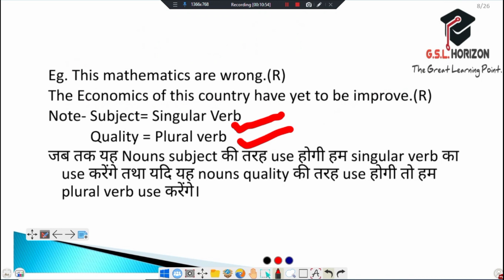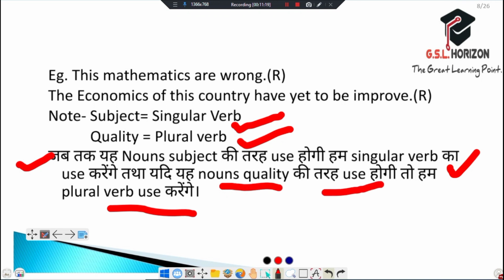We can also understand this with our Hindi language. When these nouns are used as subject, we always use singular verb. If these nouns are used as quality, then we always use plural verb. And I think you can understand.